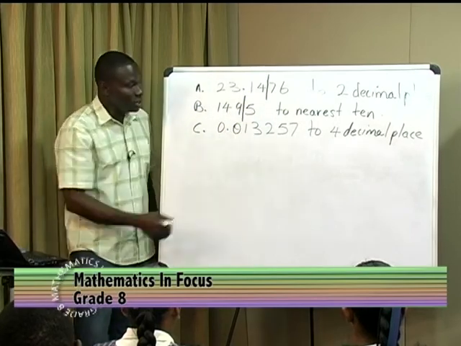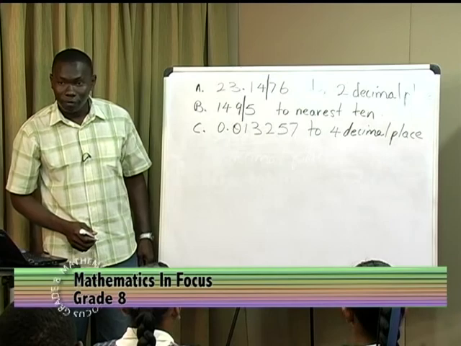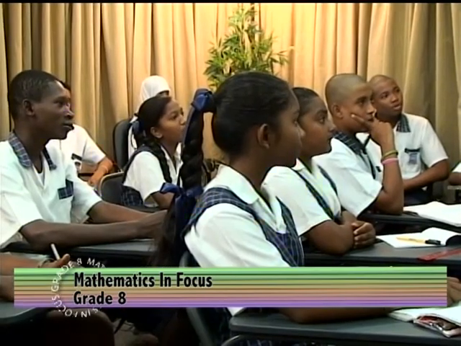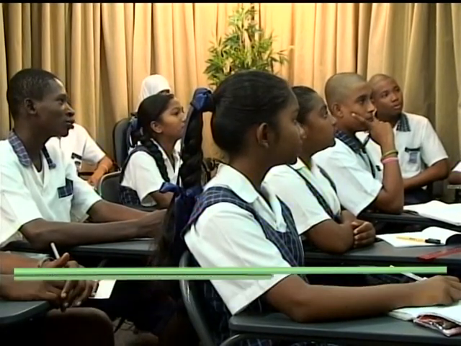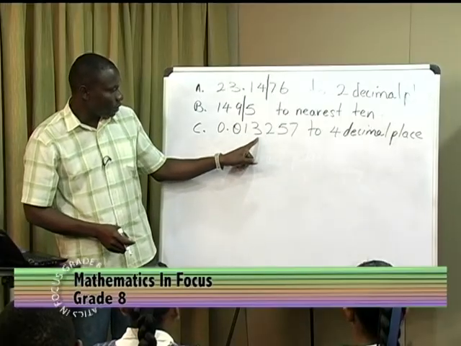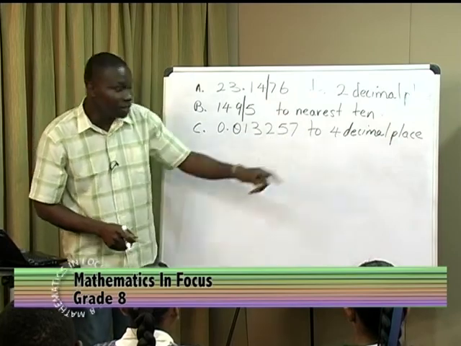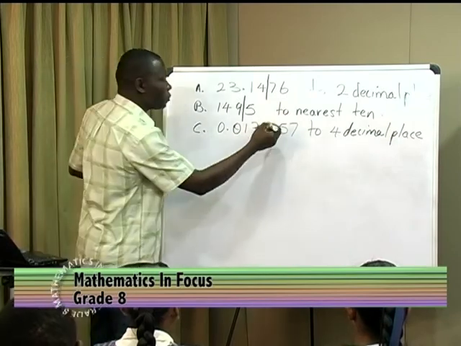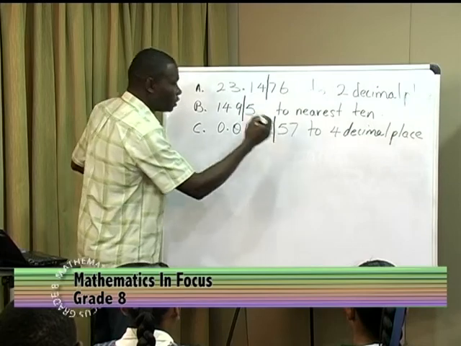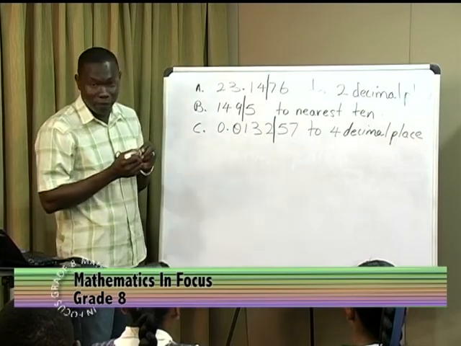What about this one here? Up to where do we want? This is the first, the second, the third, the fourth. So we want up to the fourth because it's 4 decimal places we want. So we're taking this up to here. So let us go through the steps which we have done so far.